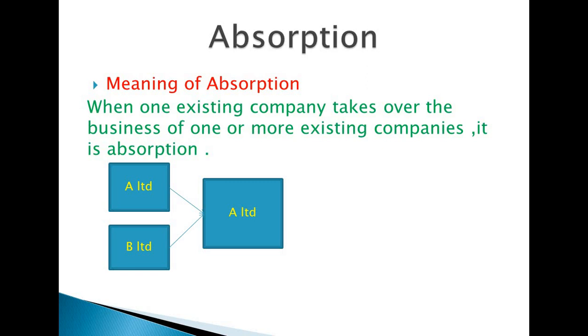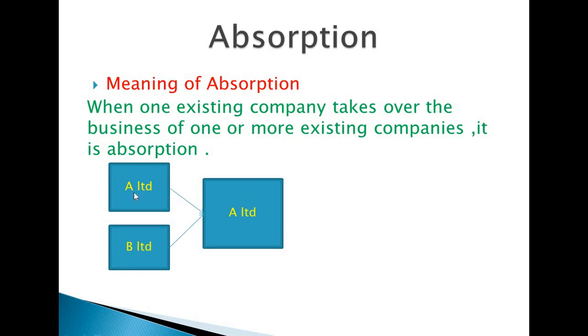The big company absorbs the small company because the small company may have some resources or some skilled labor. So absorption means one company is absorbed by another company.